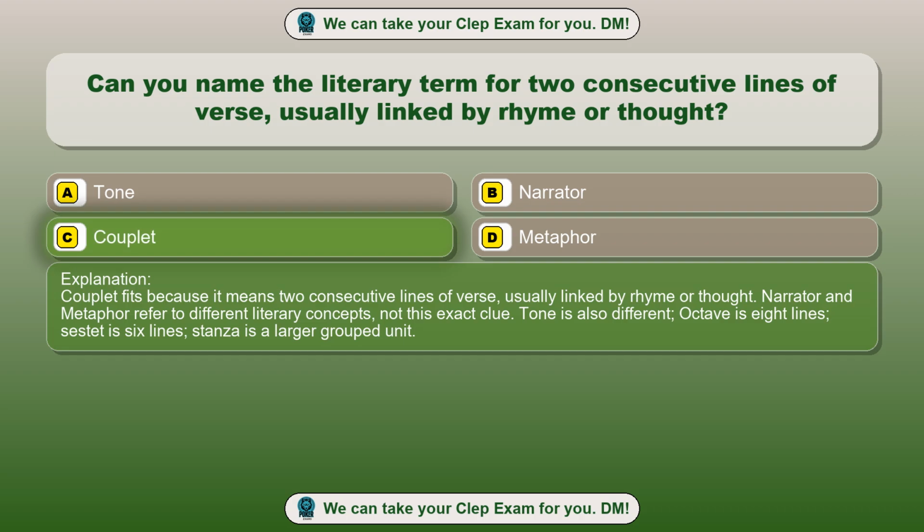Couplet. Couplet fits because it means two consecutive lines of verse, usually linked by rhyme or thought. Narrator and metaphor refer to different literary concepts, not this exact clue. Tone is also different. Octave is 8 lines, sestet is 6 lines, stanza is a larger grouped unit.